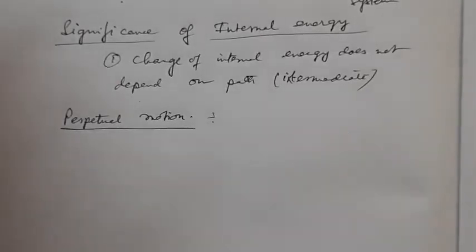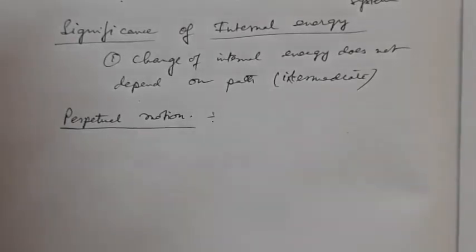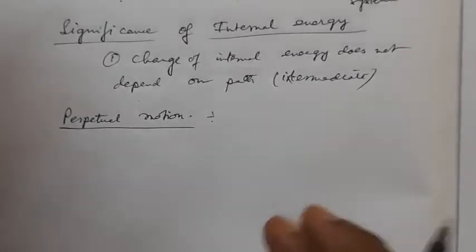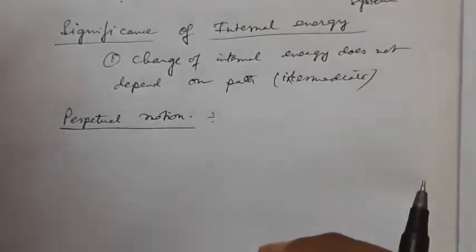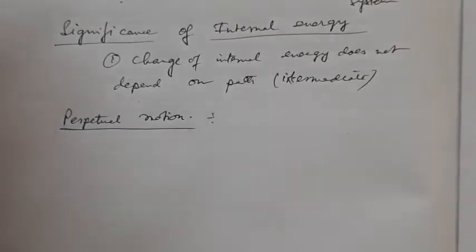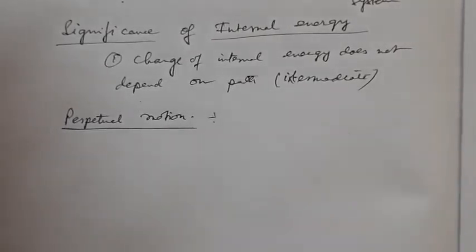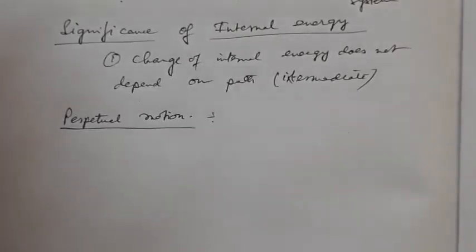Now, if a machine can work indefinitely without any energy input, its motion is called the perpetual motion of the first kind. But as we have learned from the first law of thermodynamics, which expresses the law of conservation of energy, this is impossible.